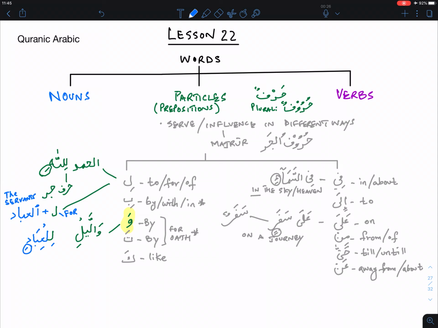But see how the alif here got dropped off when it's joining with this single letter, and it's going to join in with the noun that's next to it. It'll drop the alif. So this is a convention that you want to keep an eye on.